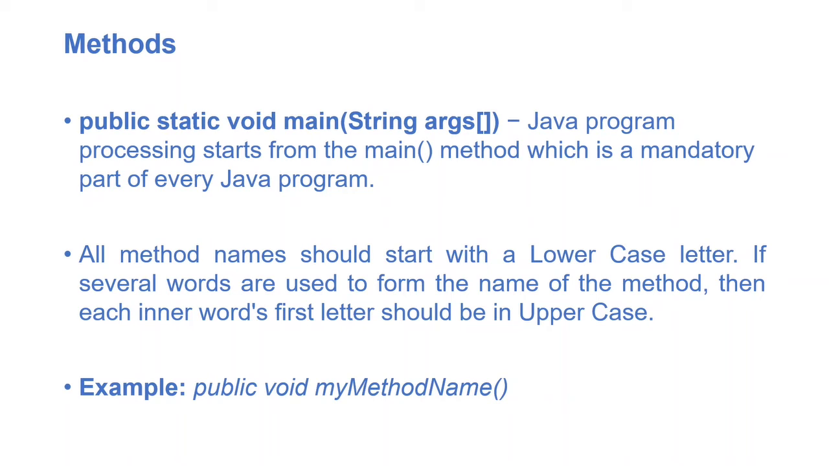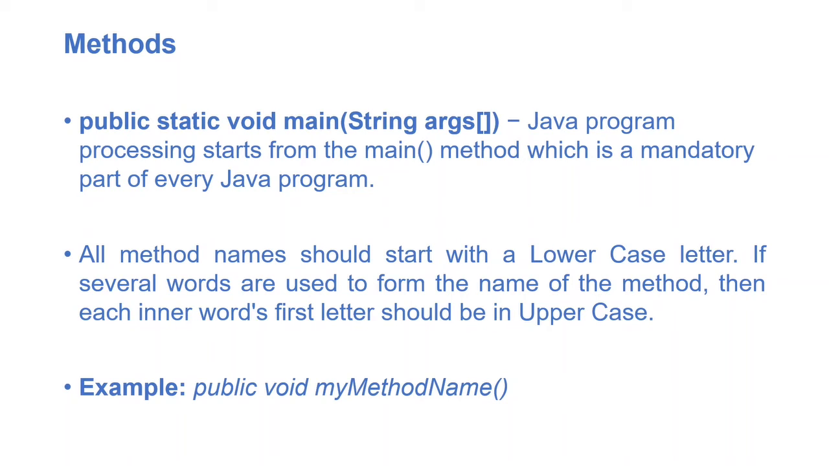and then we'll see about methods. Java program processing starts from the main method, which is a mandatory part of each and every Java program. For example, if I have 10 to 12 methods inside a single class, then the compiler searches for the main method and the execution starts from the main method.